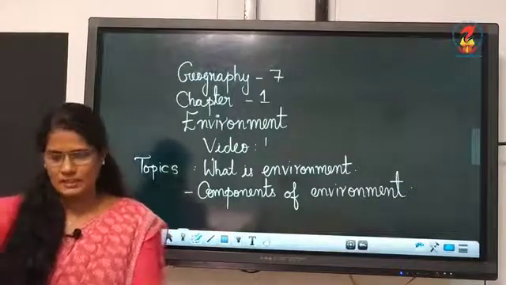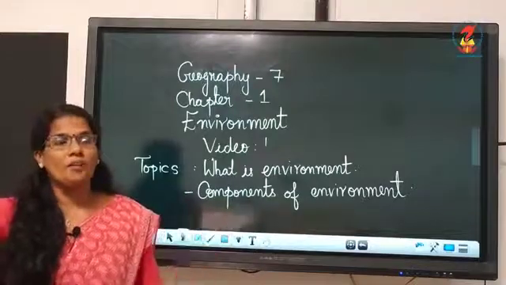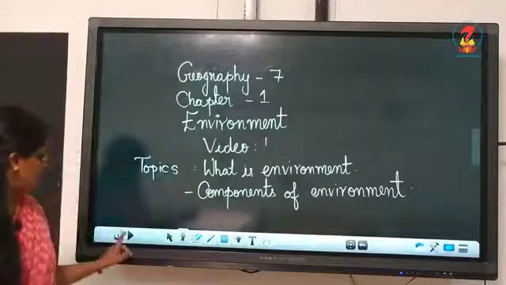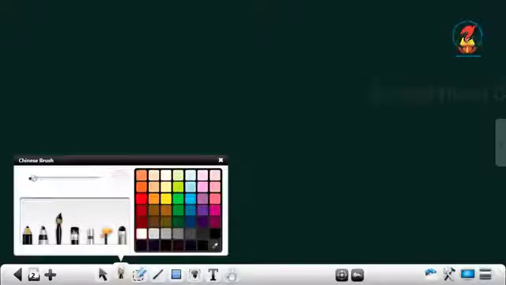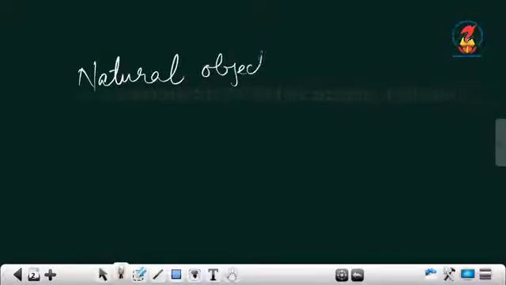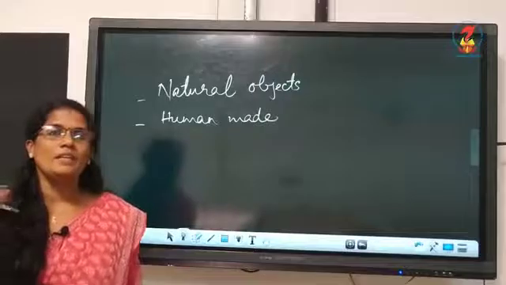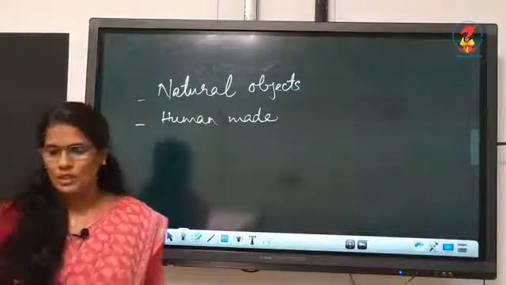So, in our environment, both types of objects you can see. Yes, we can see two types of objects. One is natural objects. Another one is human made objects. So, in the environment you can see natural objects as well as human made objects.